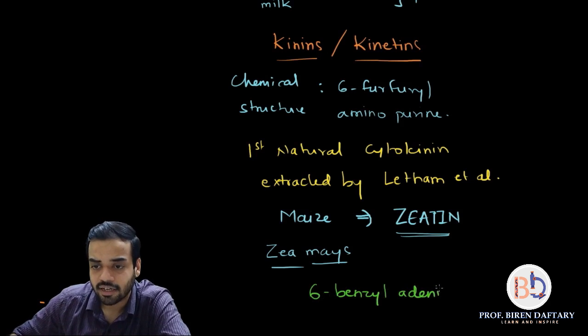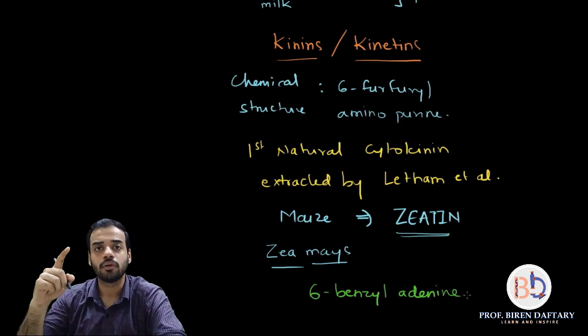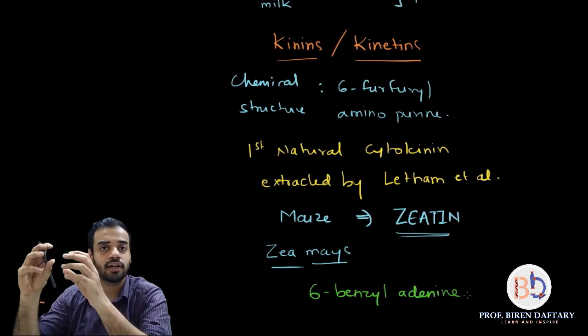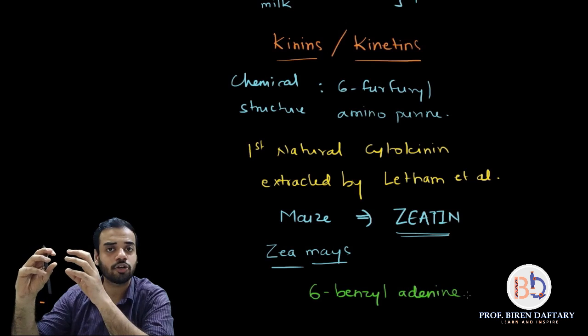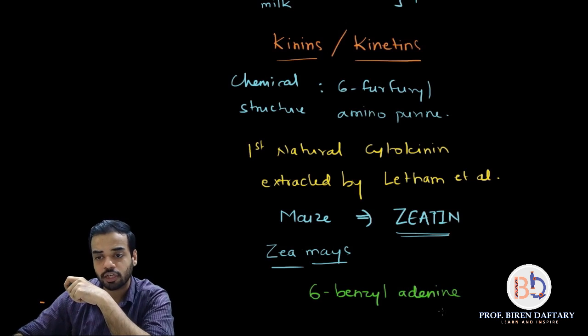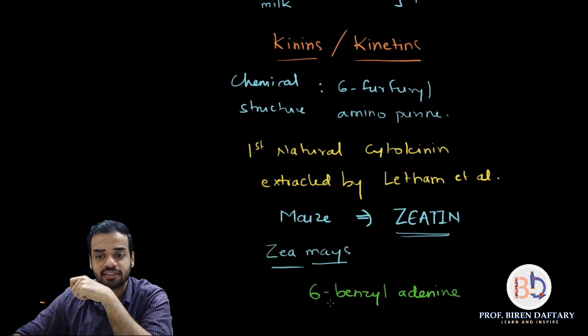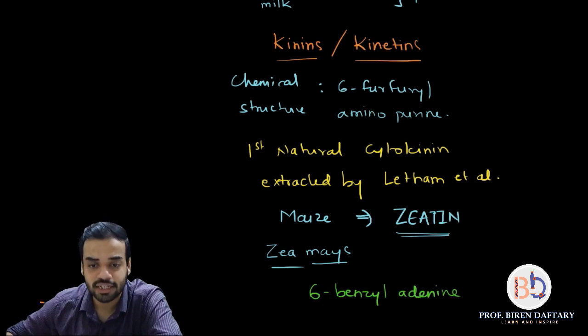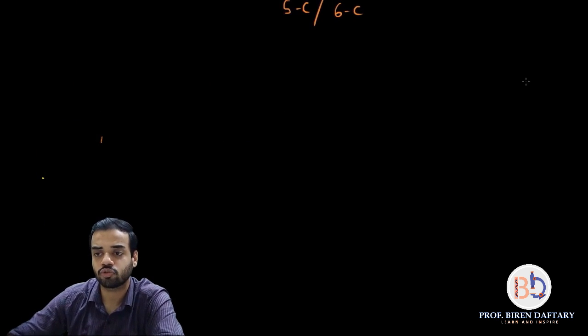So the synthetically prepared cytokinin is 6-benzyl adenine. Now, as I told you, the structure is called 6-furfuryl amino purine. Over here, purine is replaced by adenine, and the name says 6-benzyl adenine. So let's go back to the structure I showed you.